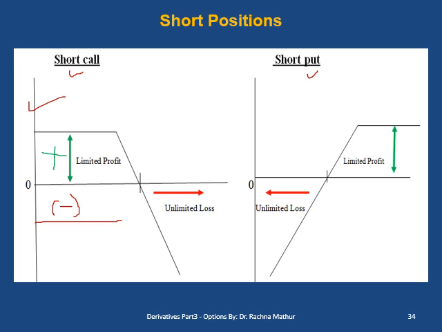And the holder of a long call will exercise his call position only when the prices are increasing and he will have an unlimited profit. So if the buyer is having an unlimited profit, the seller will be having an unlimited loss.